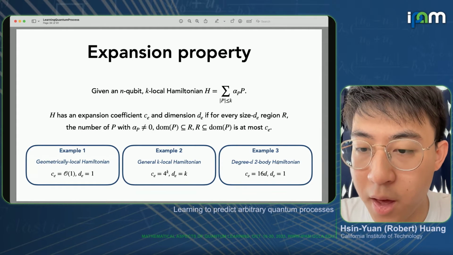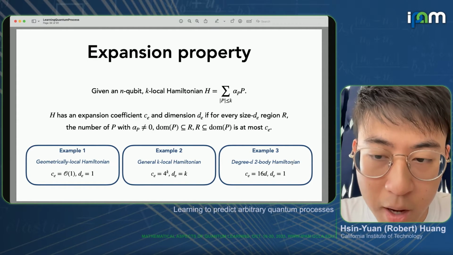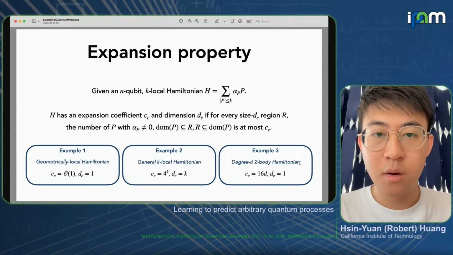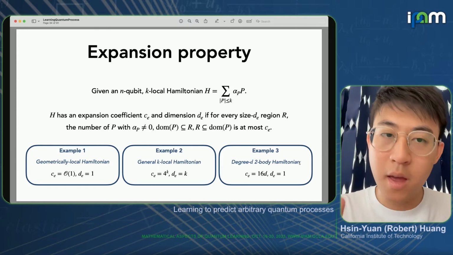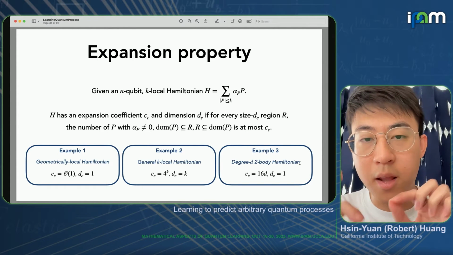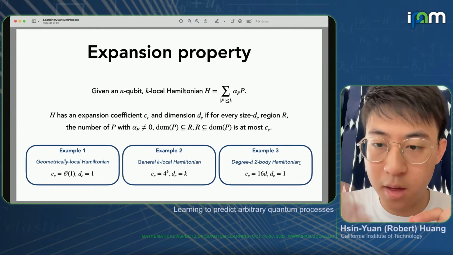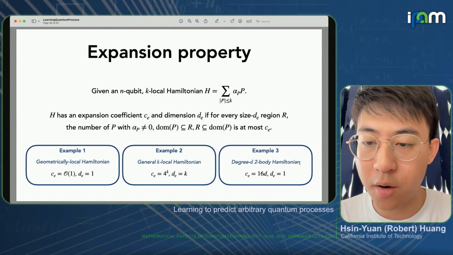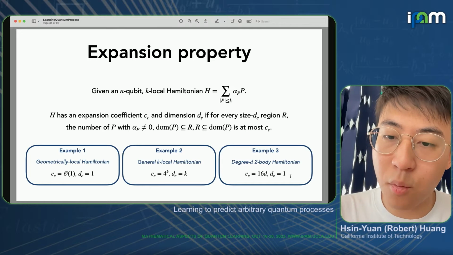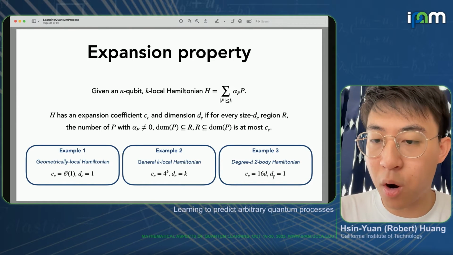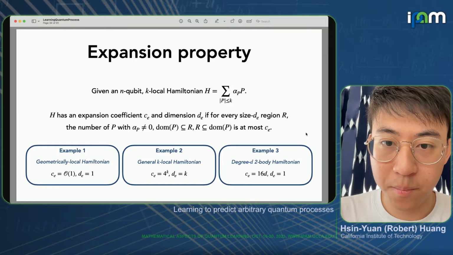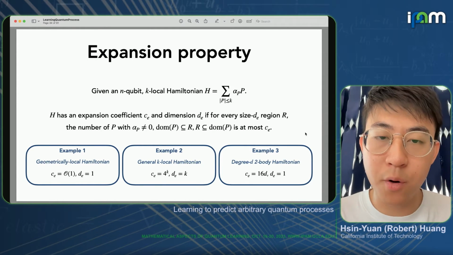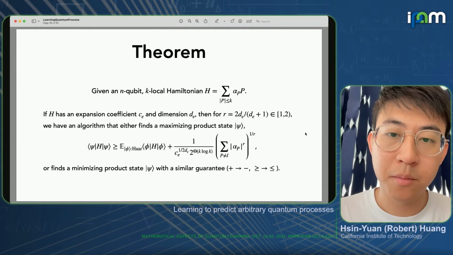On the other hand, if we have, say, a degree D two-body Hamiltonian, what that means in the literature is that we have a two-body Hamiltonian, and every qubit is connected to at most D other qubits. So in this case, one could also show that the dimension is equal to 1, and the coefficient will grow linearly in the degree. I hope that provides a better intuition for what this expansion property means.